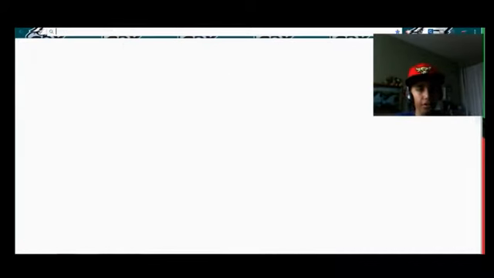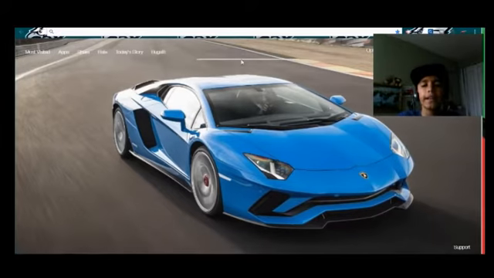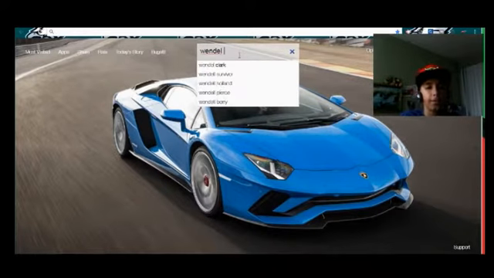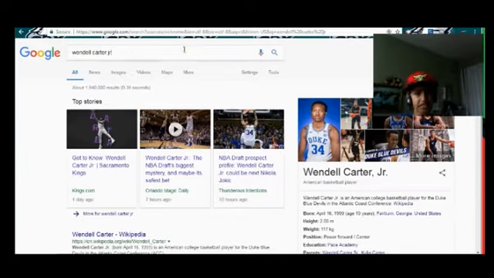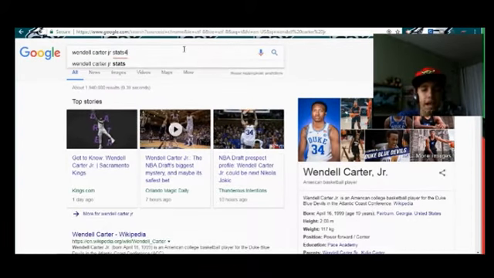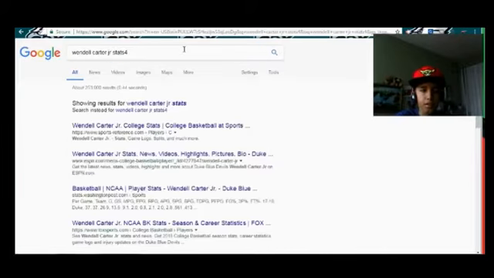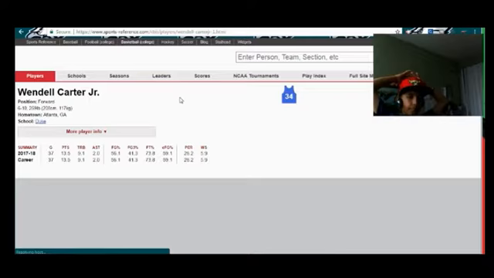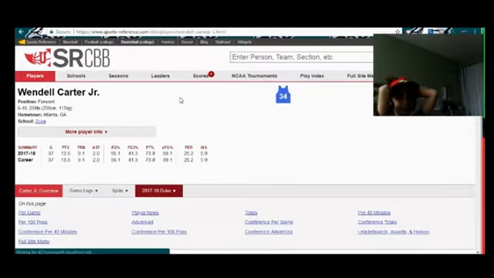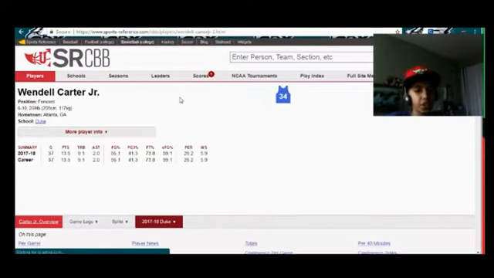Okay, so Wendell Carter Jr. Let's see what. I'm gonna spell his name wrong. Wendell Carter. I know who Wendell Carter Jr. is. I just want to see his stats. So let's see what he does good.